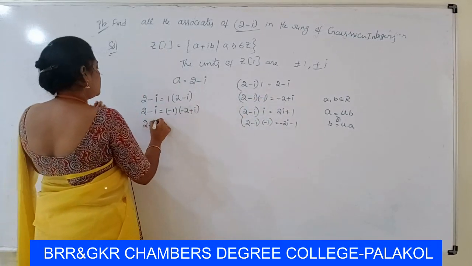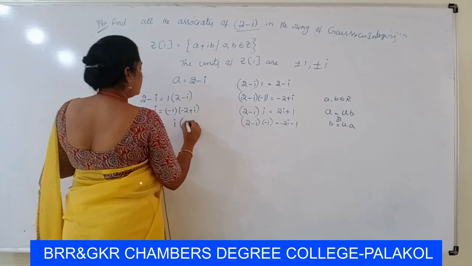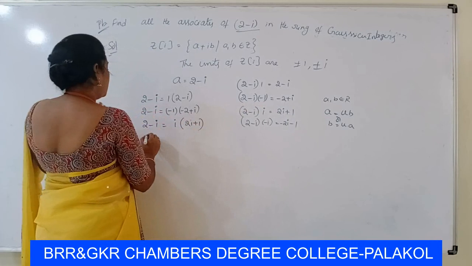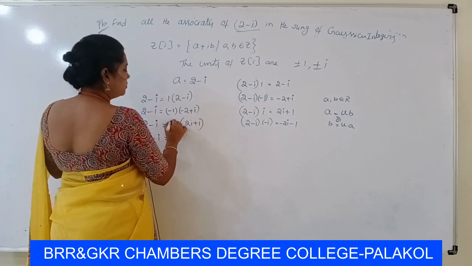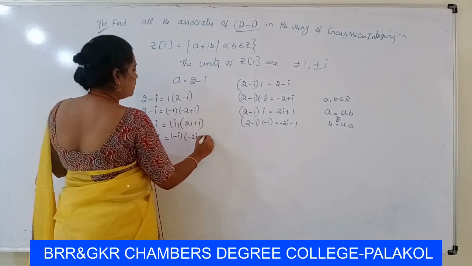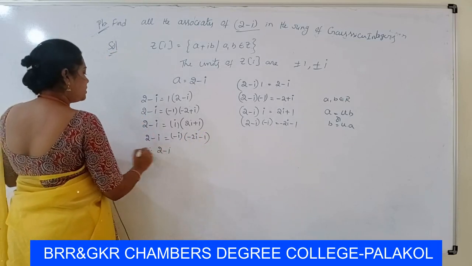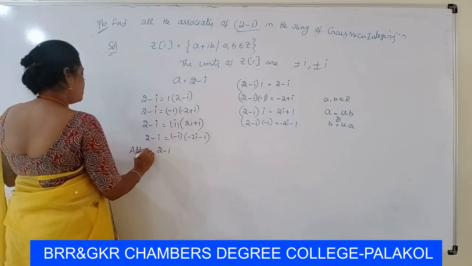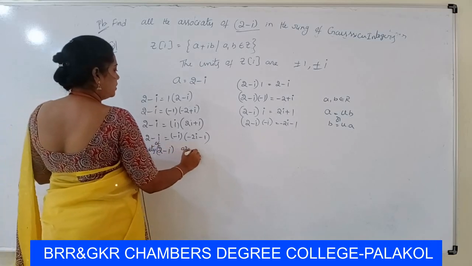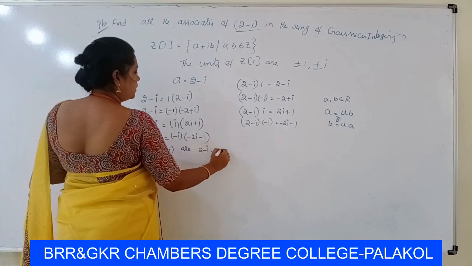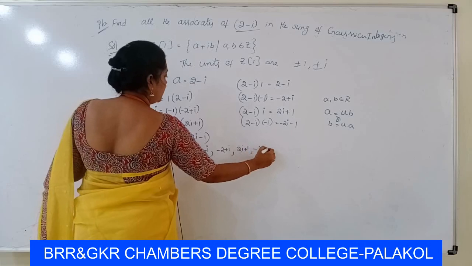Again, 2 minus i can be represented as i into 2i plus 1. Again, 2 minus i is equal to minus i into minus 2i minus 1. Therefore the associates of 2 minus i are 2 minus i, minus 2 plus i, 2i plus 1, and minus 2i minus 1.